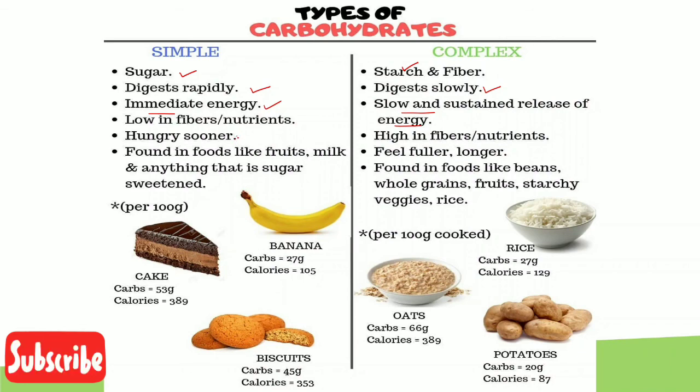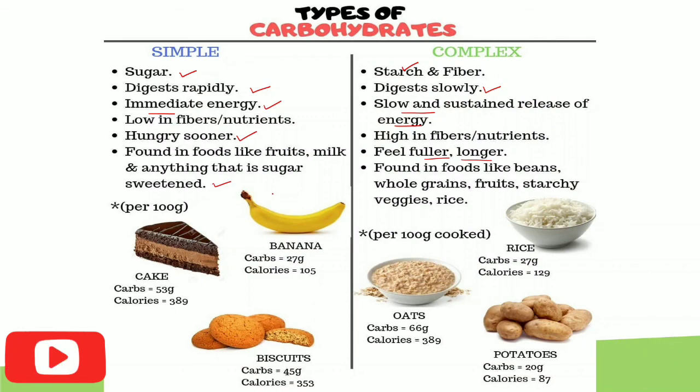We will soon feel hungry once we consume simple carbohydrate rich food. Whereas with complex carbohydrate, our body will be fuller and we will not feel hungry for a long time. And as we know, simple carbohydrates are found in fruits, milk, and anything that is sweetened. And these are high in calorie content. So we should consume them in an adequate amount.